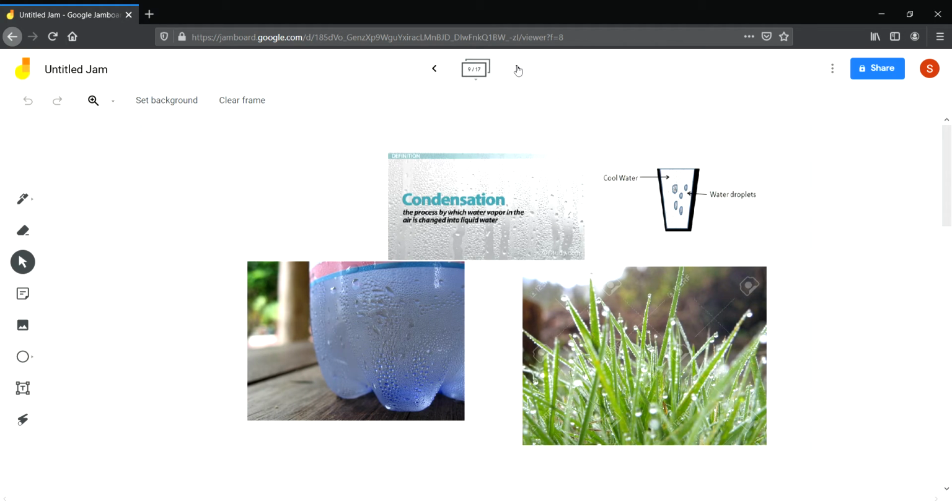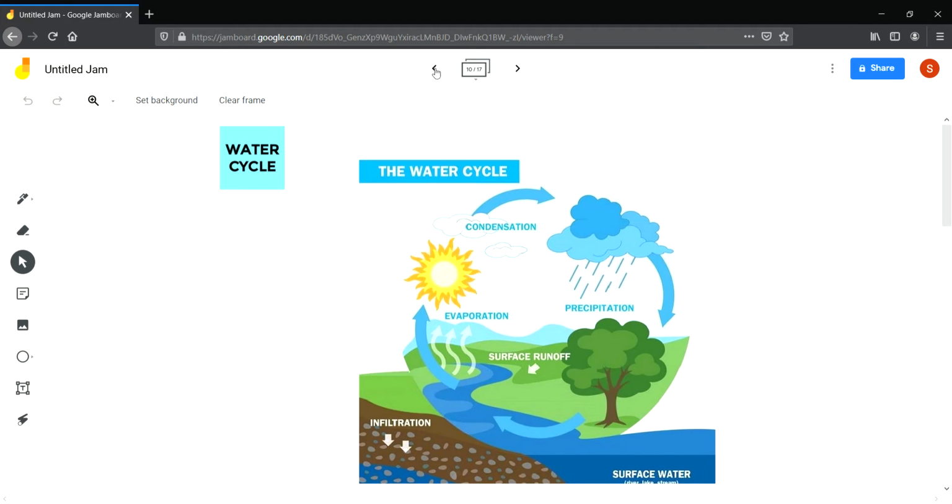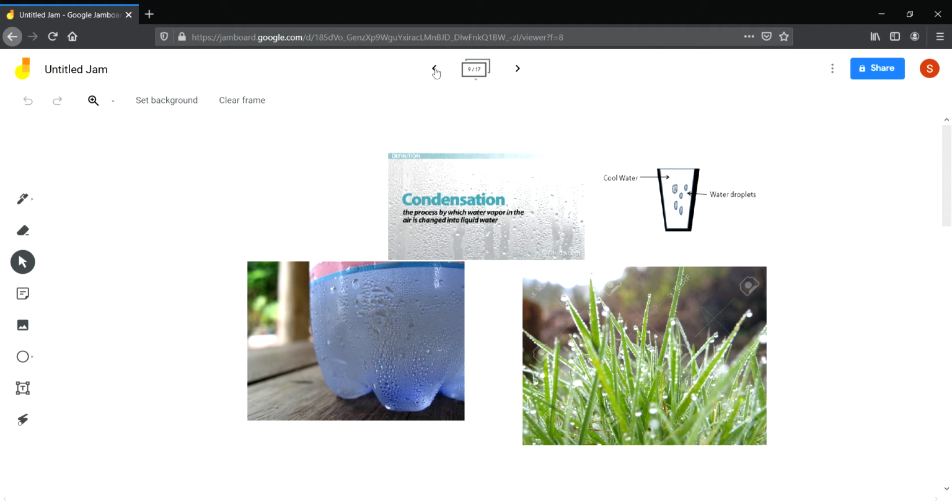Then what is condensation? The process by which water vapor changes into water droplets again is called condensation. You must have seen that when you put a fridge bottle on the table, after some time you can see drops of water on that bottle. These drops of water are due to the process of condensation. The water vapor present in the air strikes the bottle and cools down and forms drops of water, and the process is called condensation.